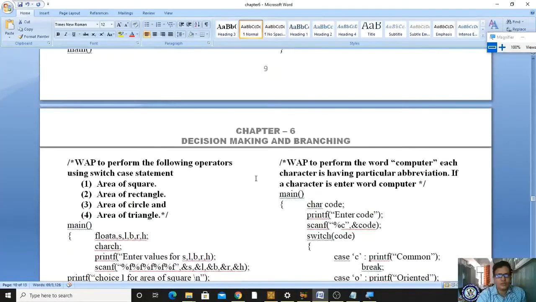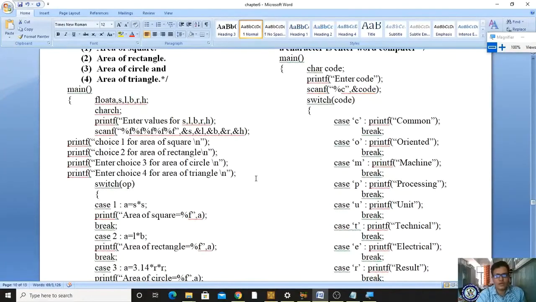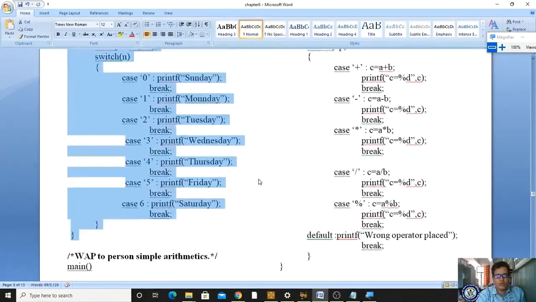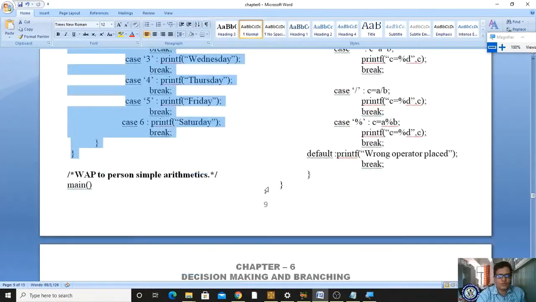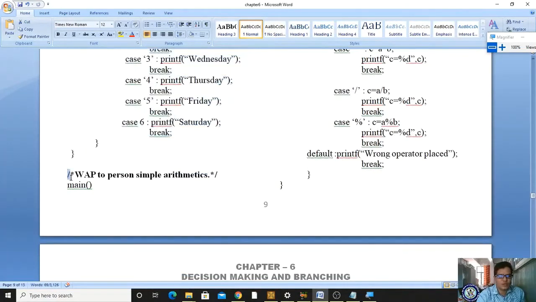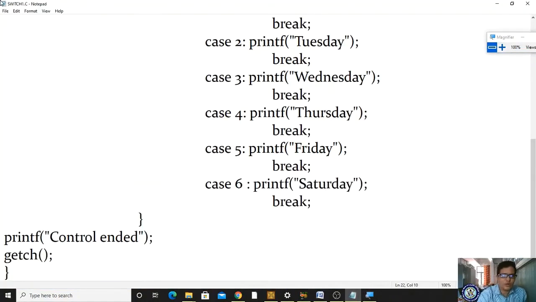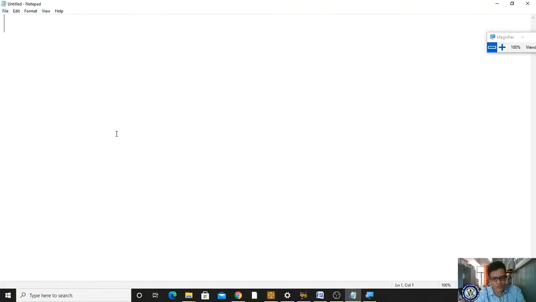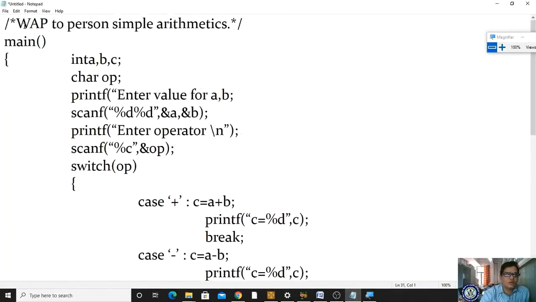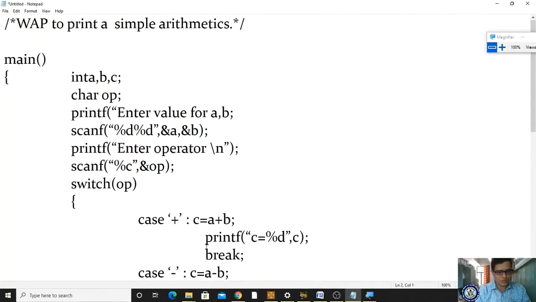This is the program where we want to process simple arithmetic operations. I'm copying this, opening my notepad, File, New, pasting. Now check here. Write a program to perform simple arithmetic operations using switch case. For this, please observe what I'm doing.